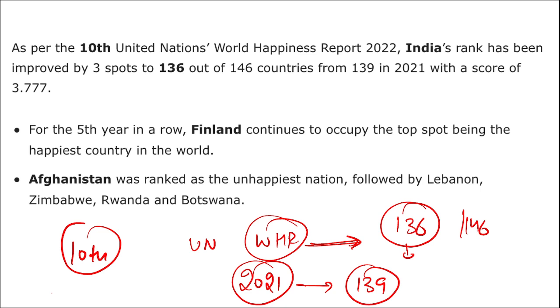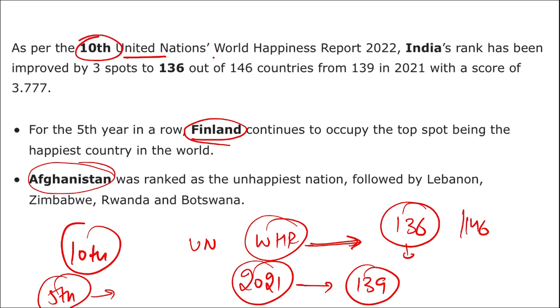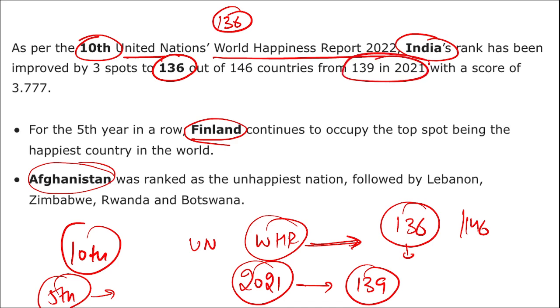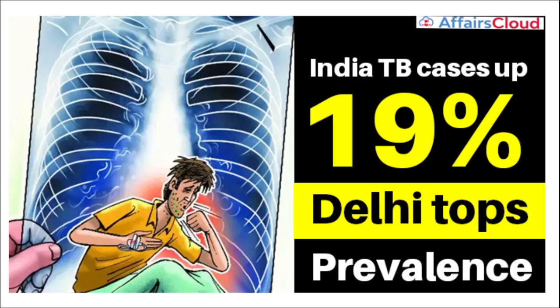Alright, this is for the 5th consecutive year that Finland has secured the position for the most happiest country in the world, and the least happiest is Afghanistan. So 4 to 5 things from this particular topic. Least happiest Afghanistan, most happiest for the 5th consecutive time it is Finland. This was the 10th edition of the UN World Happiness Report. What was the rank of India in 2022? The rank is 136. What was the rank in 2021? It was 139.